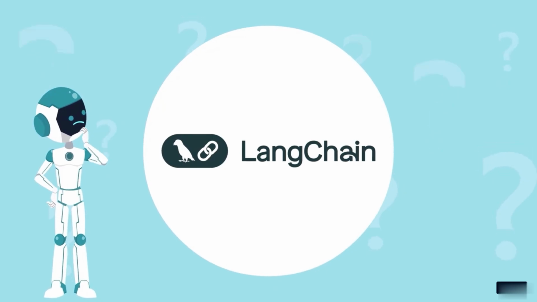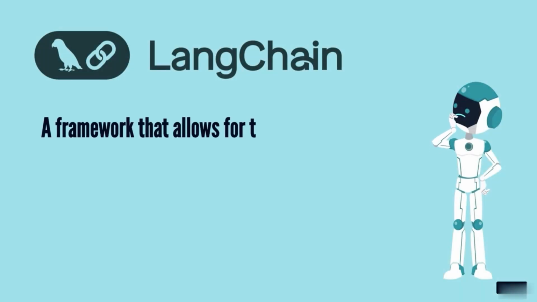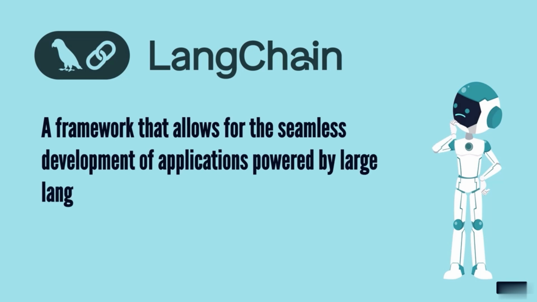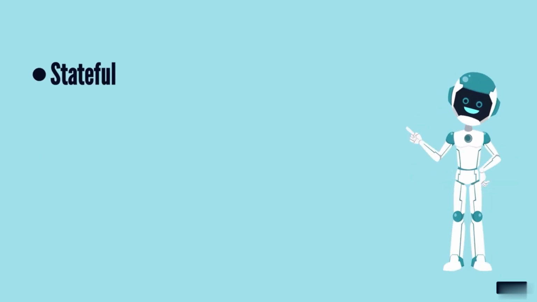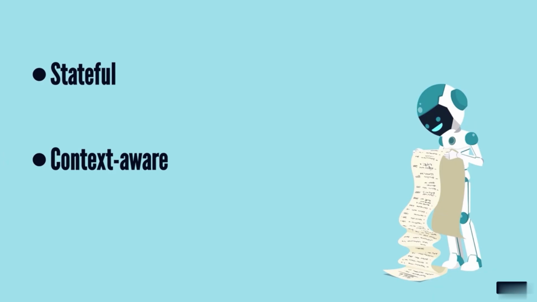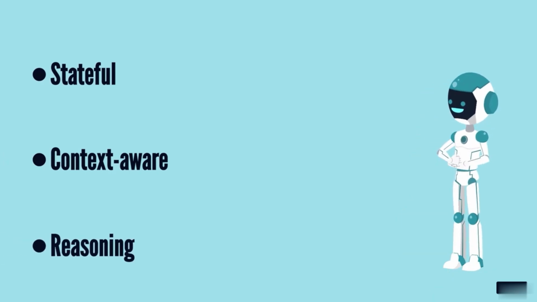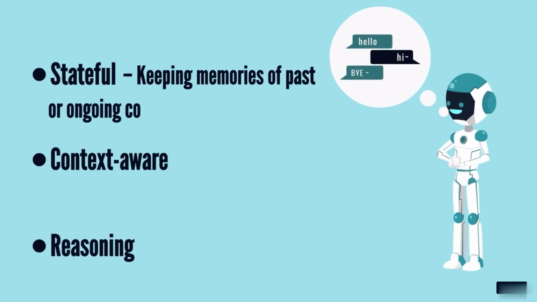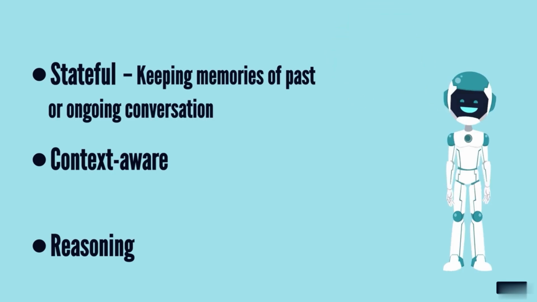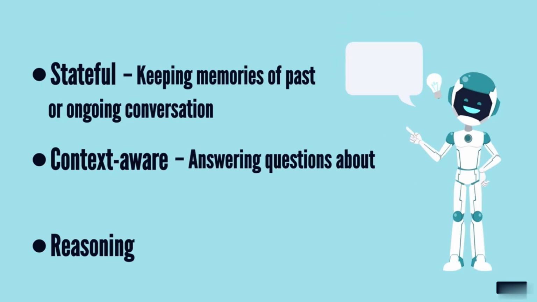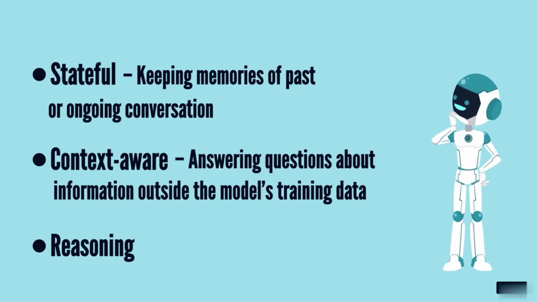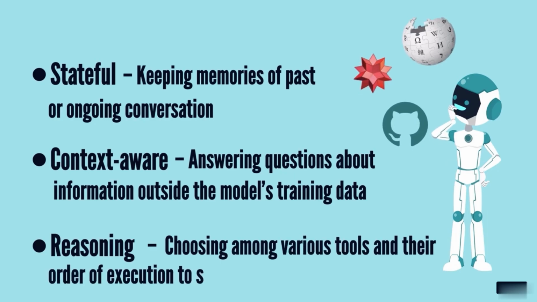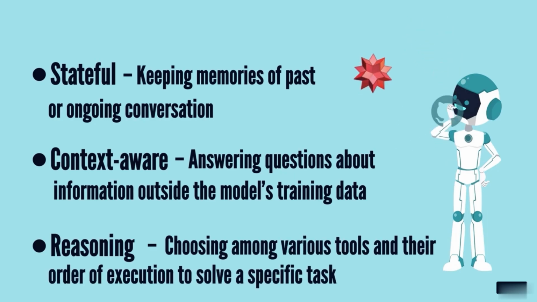All right, but where does LangChain enter the picture and why is it a big deal? Let's start with what it is. LangChain is a framework that allows for seamless development of applications powered by large language models. Most notably, our focus throughout the course will be to create chatbots that are stateful, context-aware, and reasoning. Being stateful refers to keeping memories of past or ongoing conversations. Context awareness refers to answering questions about information outside the model's training data. And reasoning is the power to choose among various tools and their order of execution to solve a specific task.